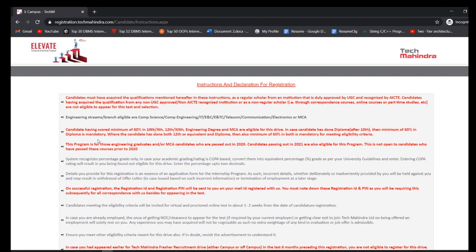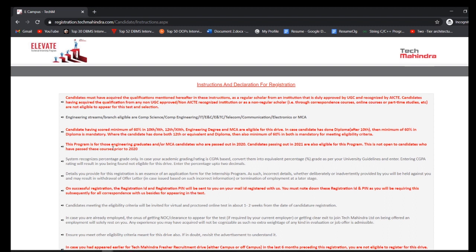For those who have done polytechnic after 10th, then in your polytechnic you should at least have scored 60%, then only you are eligible for this drive. Where the candidate has done both 12th or equivalent and diploma, then also minimum 60% in both is mandatory for meeting eligibility criteria. See, if you have done polytechnic as well as 12th, so in both of polytechnic and 12th you should at least score 60%, then only you are eligible to apply for this drive.